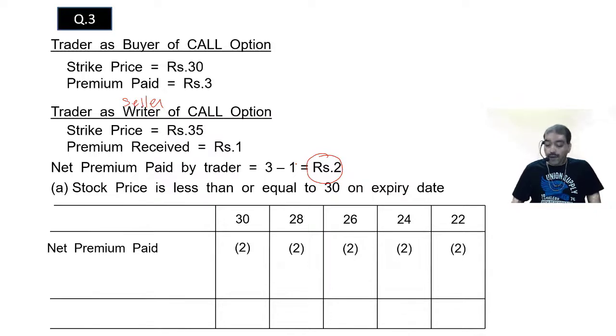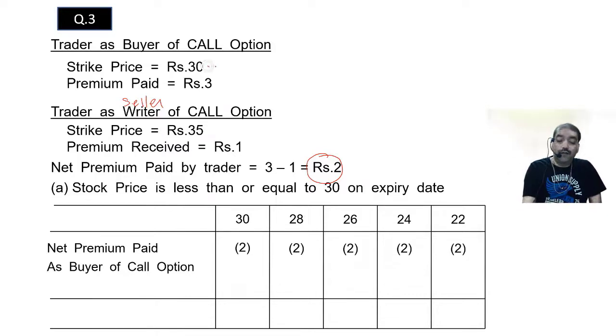Now, as buyer of call option, when will I exercise my right to buy? Call option. When will I exercise the right to buy? I will exercise the right to buy when the market price is more than 30 rupees.